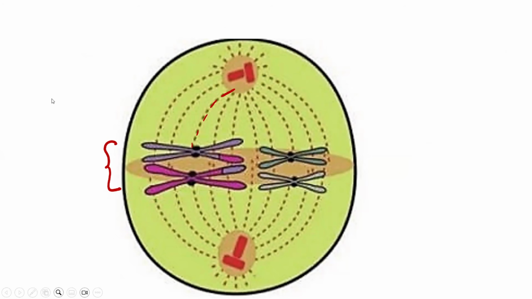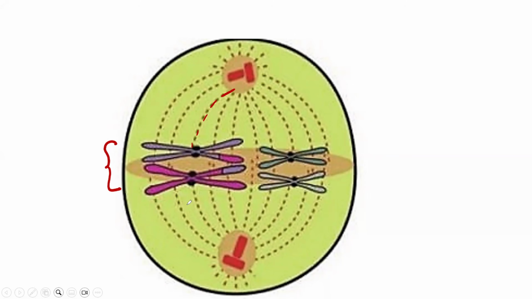Do you guys see the sense of attach here? They attach, guys. So these spindle fibers, they are attaching to the centromere, the one that is connecting your chromosome. Each spindle fiber will try and attach to the centromere. Do you guys all see that?